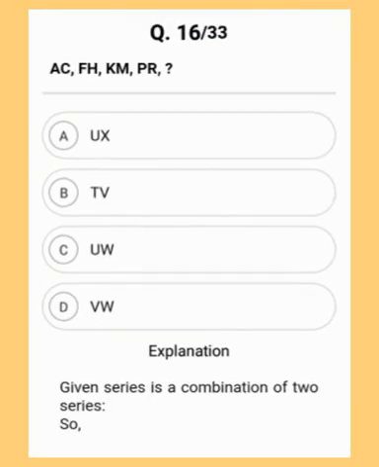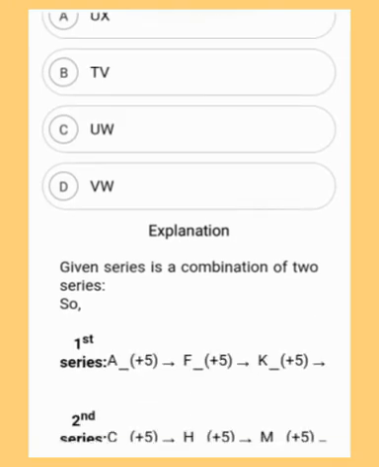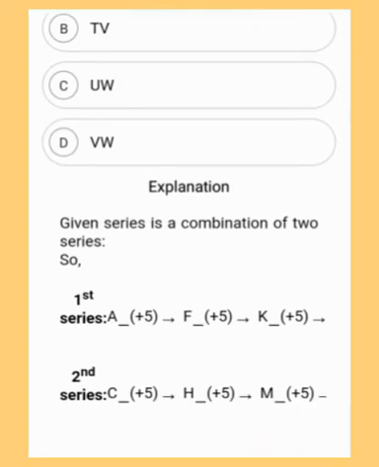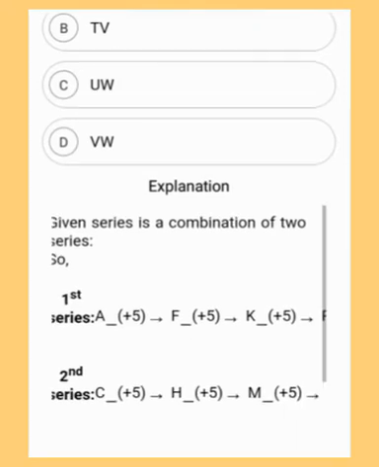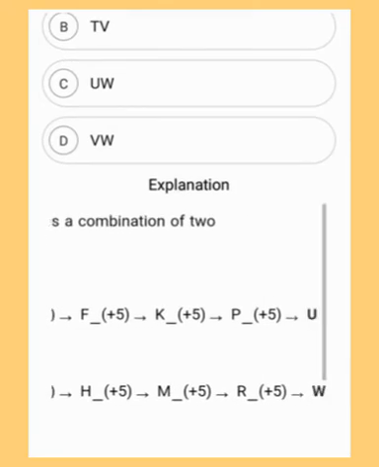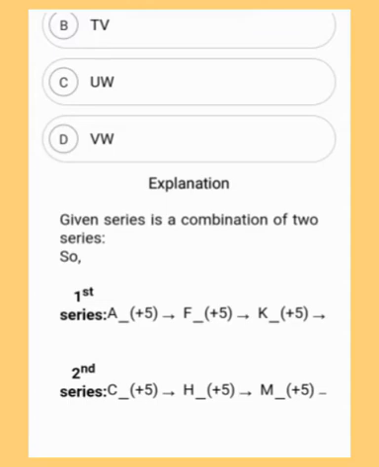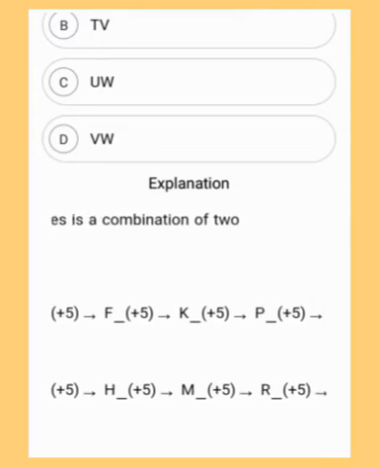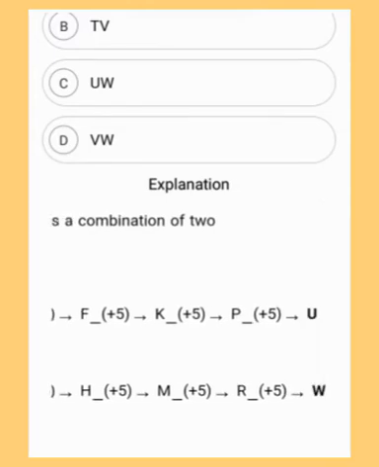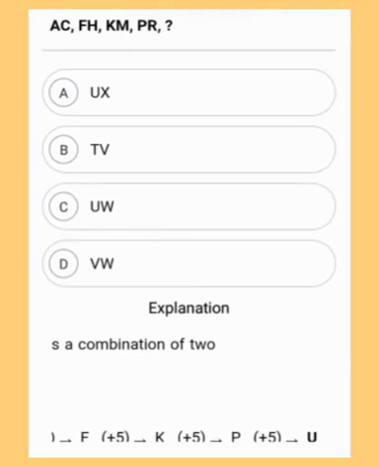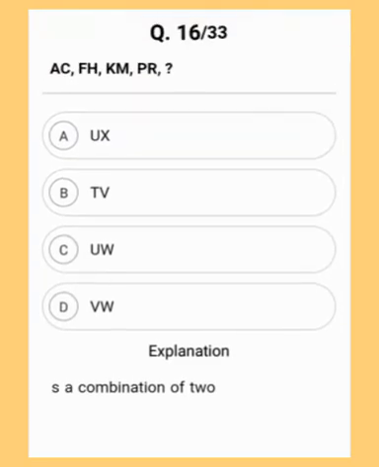Moving to the explanation of this question number 16. The given series is a combination of 2 series. So the level of difficulty has increased a bit. So the first series A plus 5 F plus 5 K and so on, and the answer will be, as you can see, letter U. And the second series you can see C plus 5 H plus 5 M. So we keep adding and the result will be W. So the correct answer will be option C, U, W. Hope you have got the correct answer. Moving to the next question.